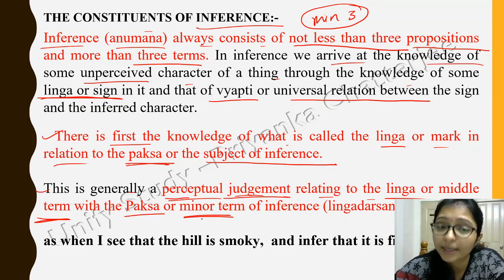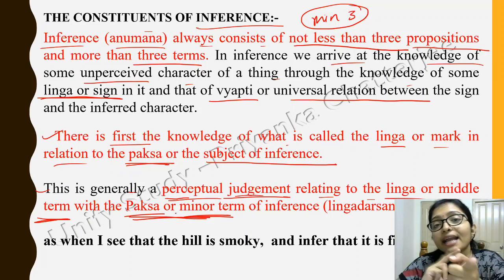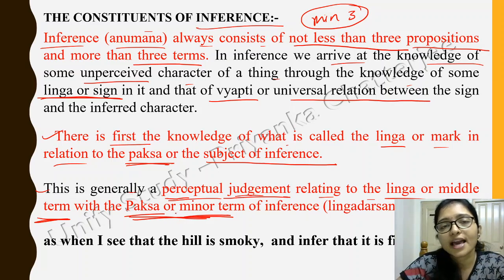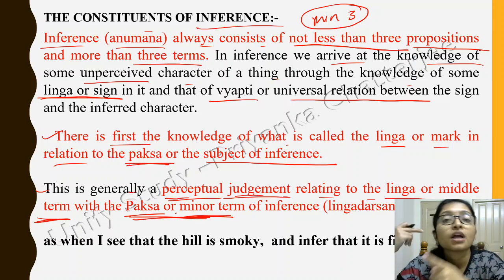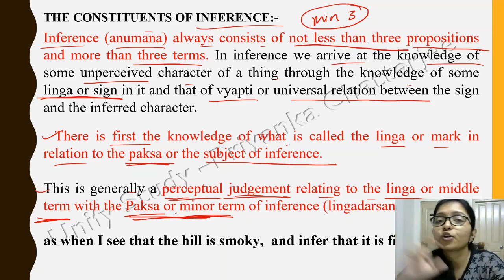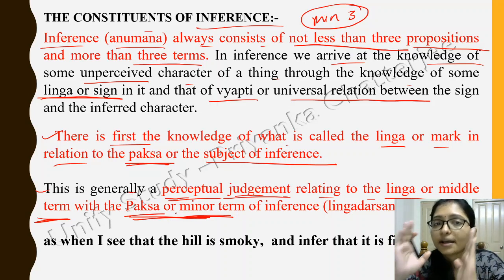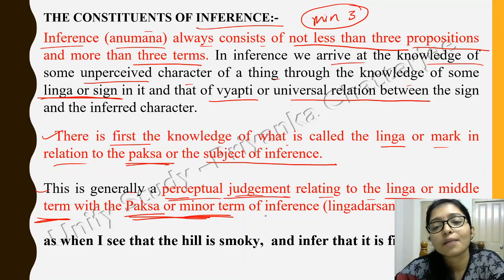A question is coming here, so please note down that linga is the middle term and paksha is the minor term. Why? Because linga means you are relating the sign: there is smoke, and then you are relating it with the fire. You are finding the reason, relating two things. That is the middle term, linga, and paksha is the minor term of the inference.